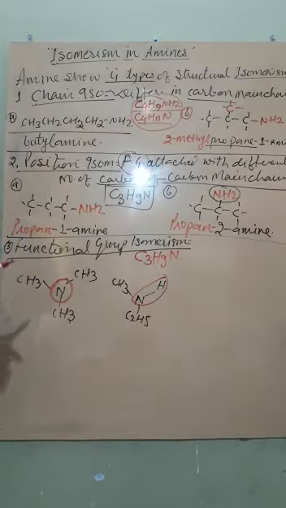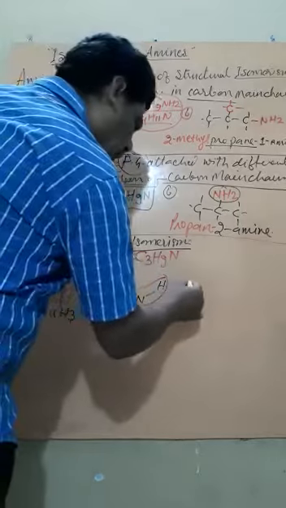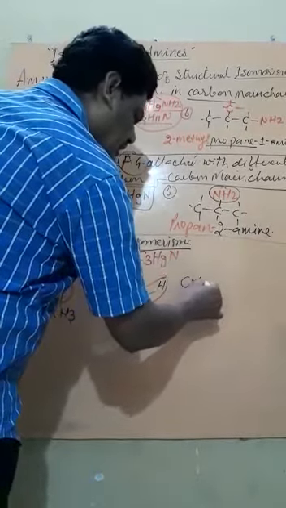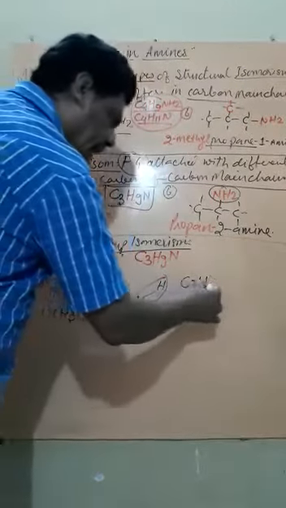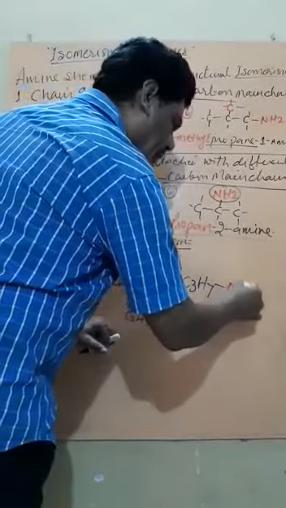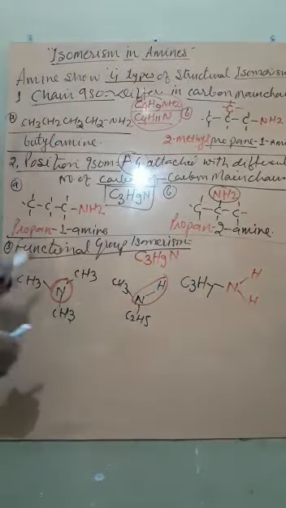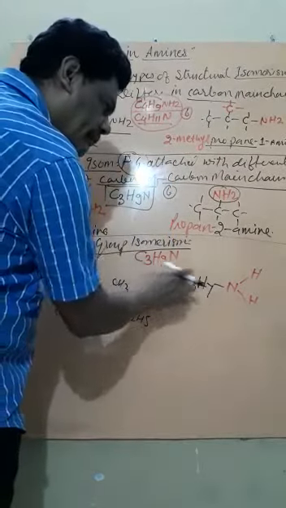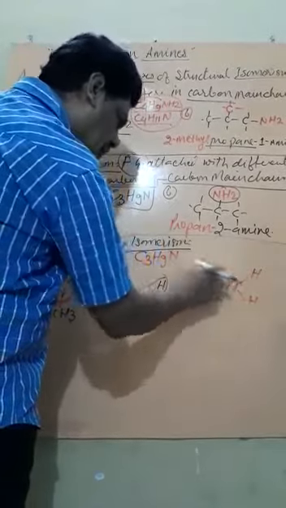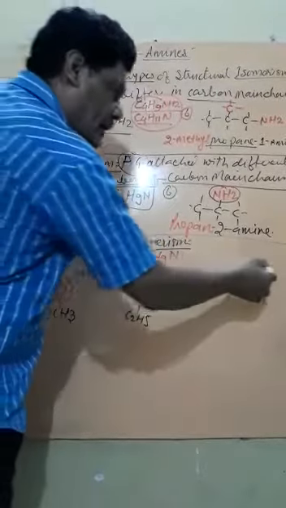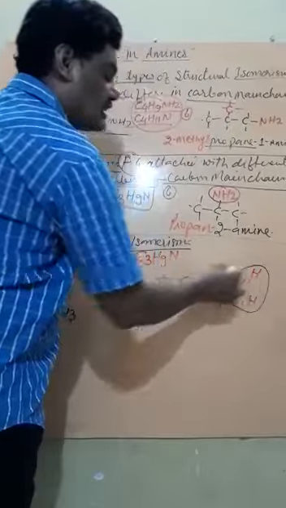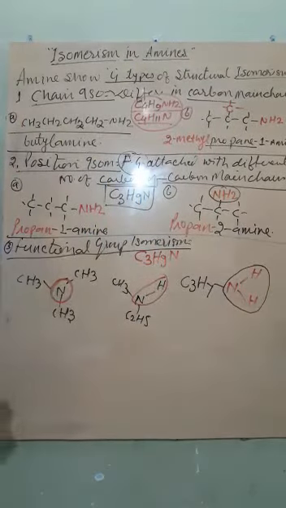And one more is possible: C3H7NH2. Again its molecular formula is C3H9N. But now here the functional group consists of NH2.